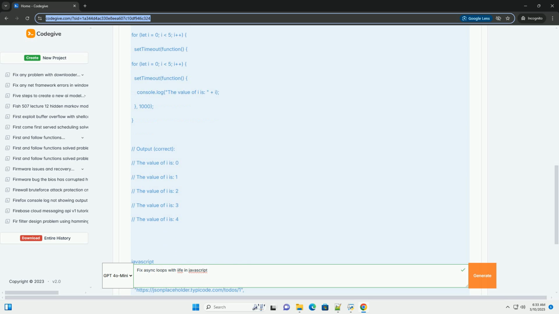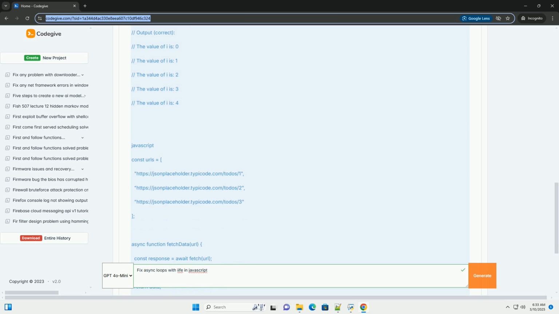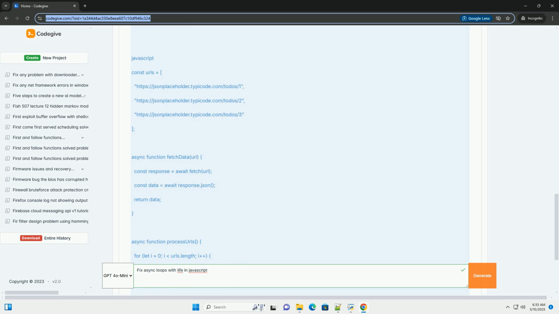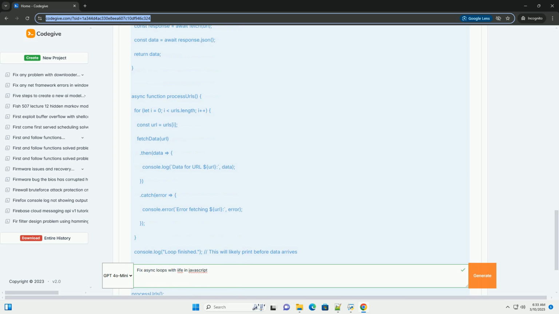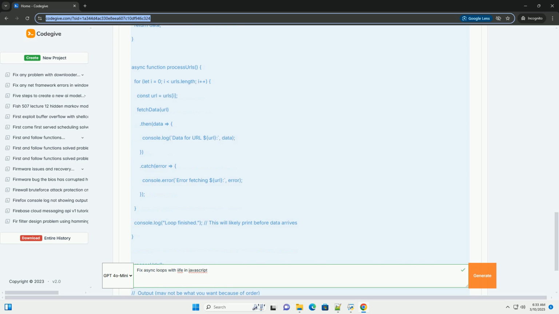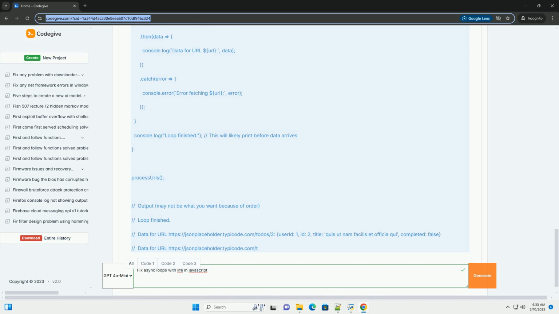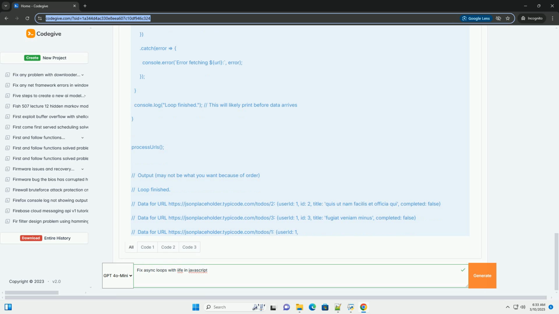However, using asynchronous operations within loops can lead to unexpected behavior due to the way JavaScript handles closures and variable scoping. This tutorial will explore the problem of incorrect variable capturing in asynchronous loops and demonstrate how immediately invoked function expressions, IIFEs, can provide a robust solution.